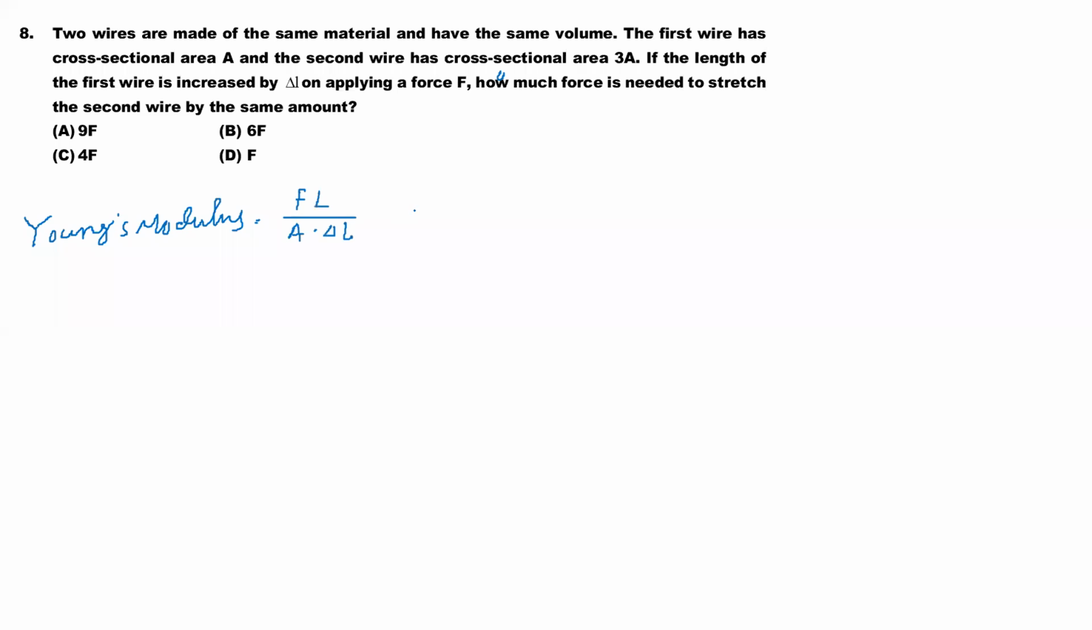In the question, students, you see, we will take the cross-sectional area as A, length as 3L. I'm giving a force, same material, same volume. The first one has a cross-sectional area A and the second one has a cross-sectional area 3A. The length of the first one is increased by delta L on applying a force, then how much force is needed to stretch the second wire? Students, for wire 1, the areas of cross section are A and 3A. So the lengths are definitely equal volume. Let's take the second wire.